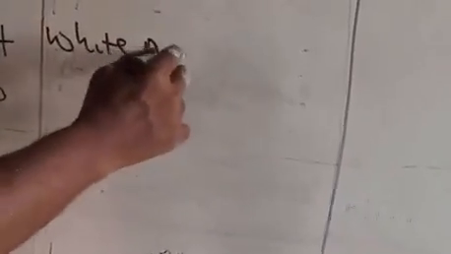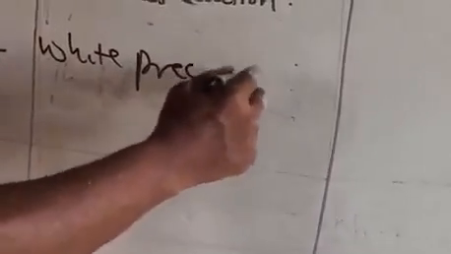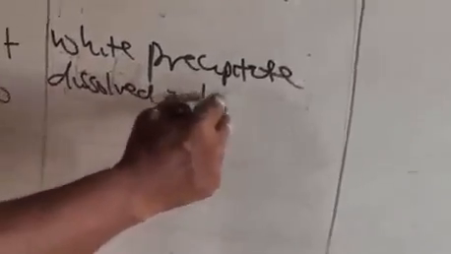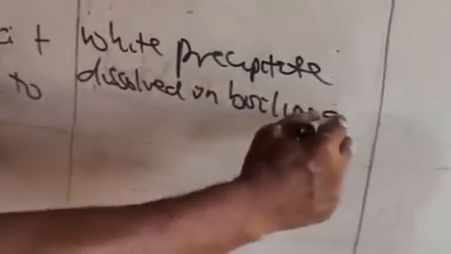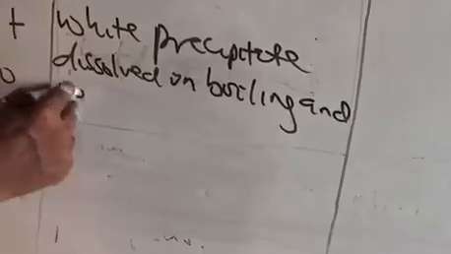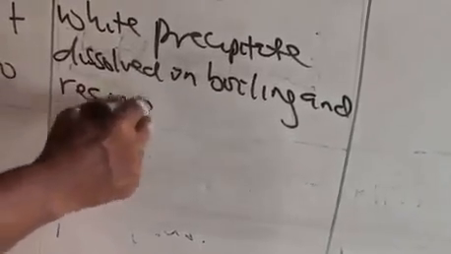Mixture from 2Ci plus heat and allow to cool. Right here, white precipitate dissolved on boiling and reappeared on cooling.